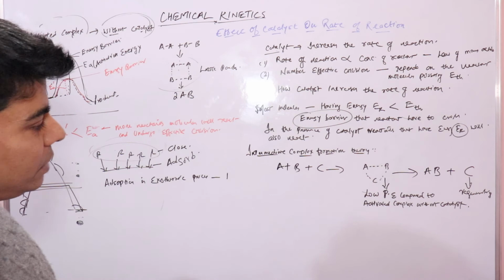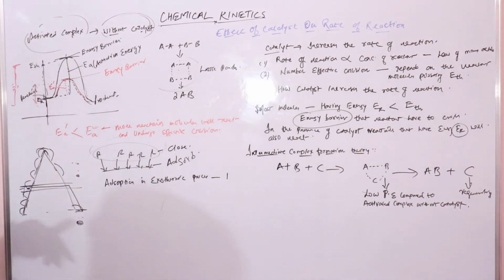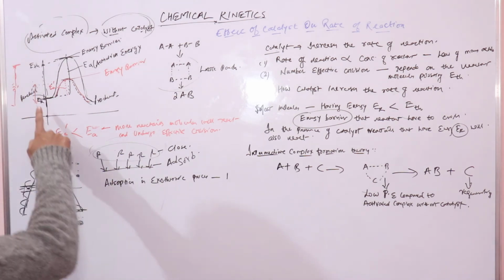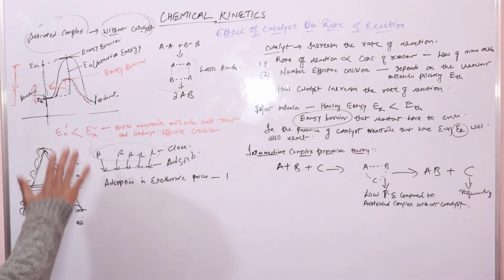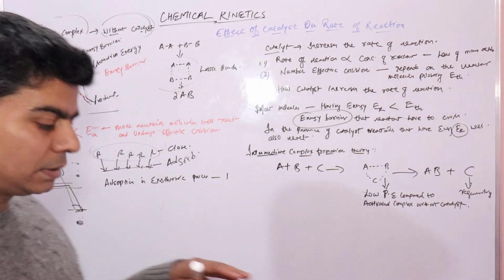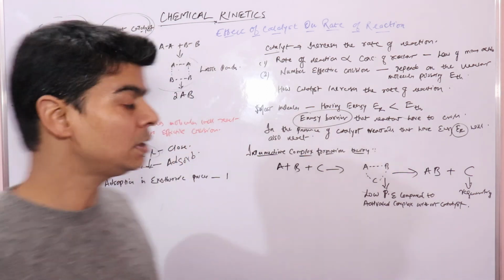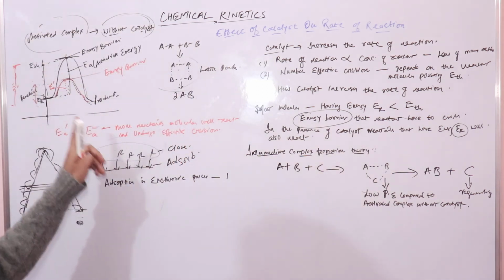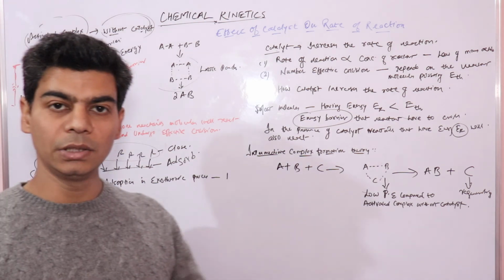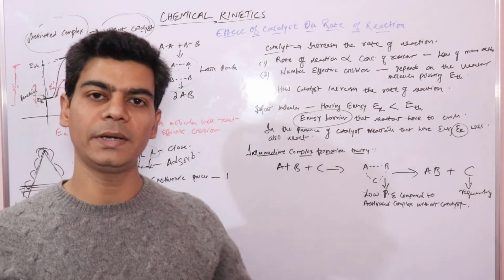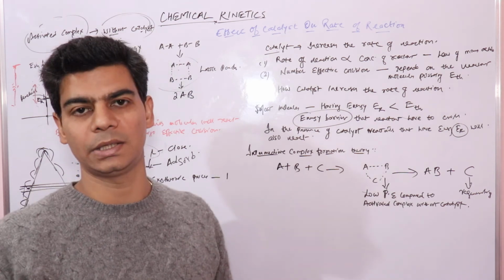The main reason it increases the rate of reaction is that it provides an alternate path with less activation energy. One thing to notice here, and this is important, is that it doesn't lower the activation energy of the original reaction. The catalyst only provides a new path, an alternate path that has lower activation energy.